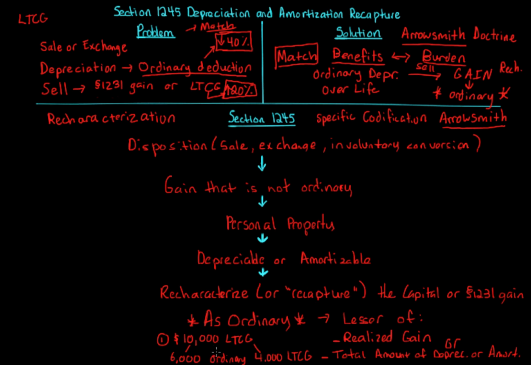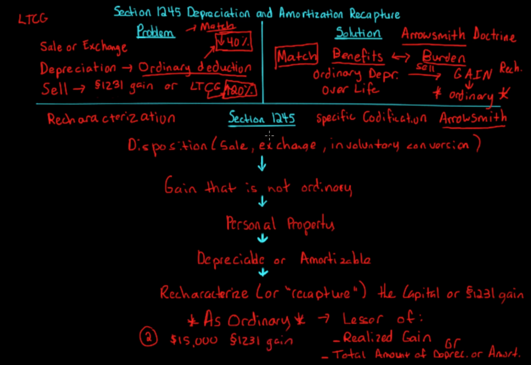Okay, so that's an example of a long-term capital. Let me show you an example. This will be example 2. Let me erase this. Example 2 deals with section 1231. So let's say that we have a business and we sell some property, some equipment, and we get a $15,000 section 1231 gain. We sell this, right? Okay, we go through this.